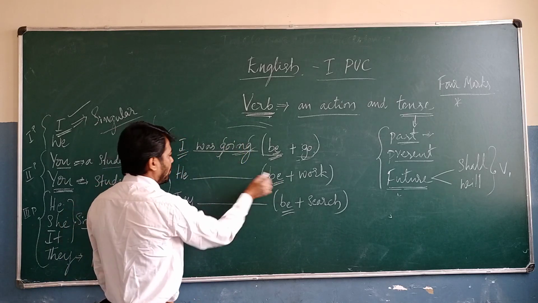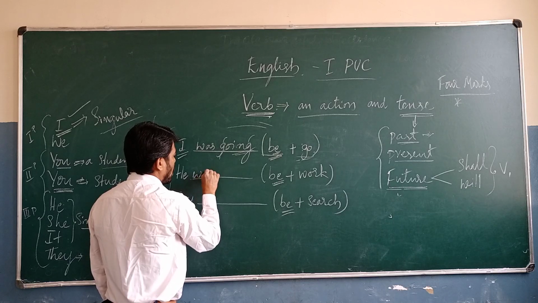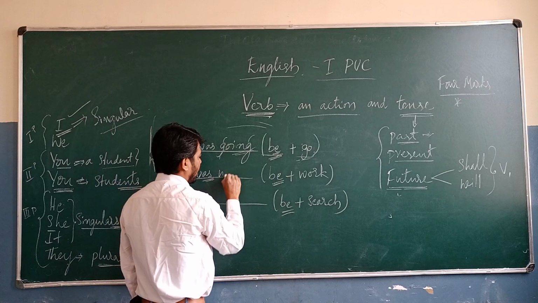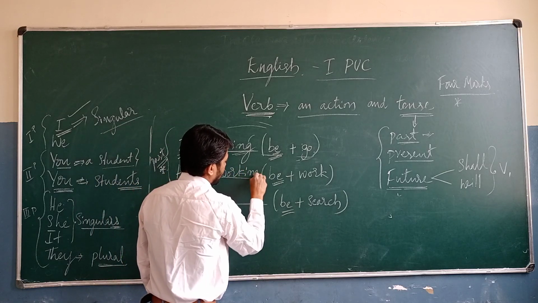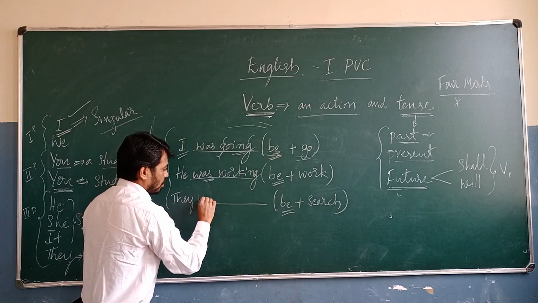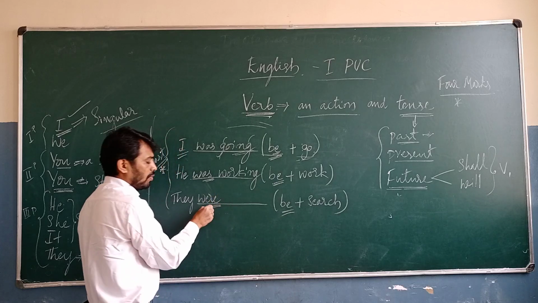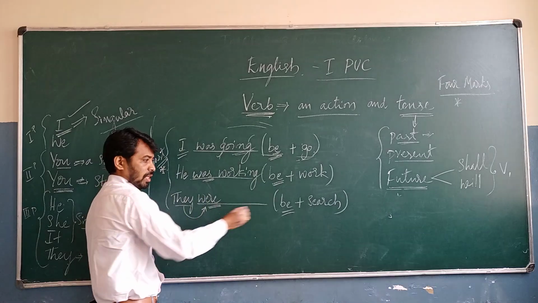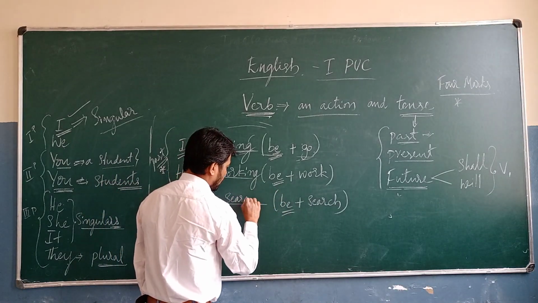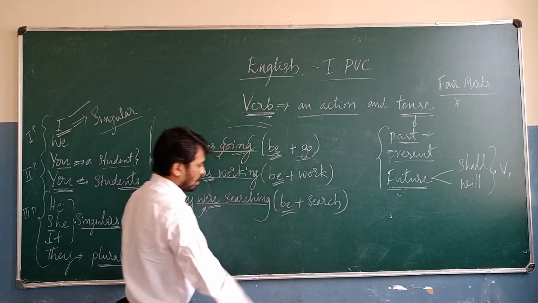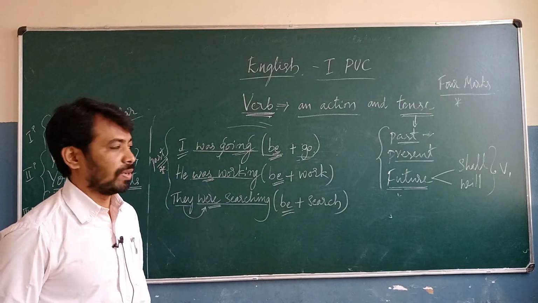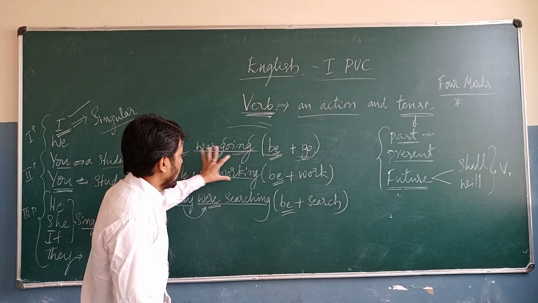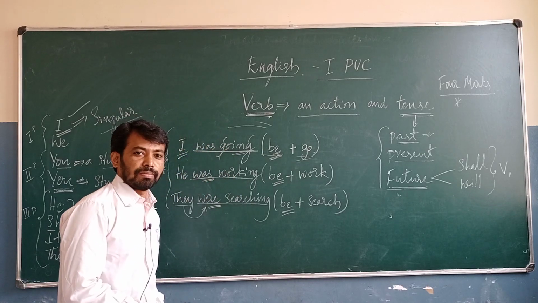And then be. So here also was. He was. I told you the S form. He was working. Be. So here we are going to take a verb. Why are we going to take a verb here? This is the plural one, so that's why we take the verb. And then search, searching. Look at this one. All of you pause and observe. Was going. Was working. Was searching.